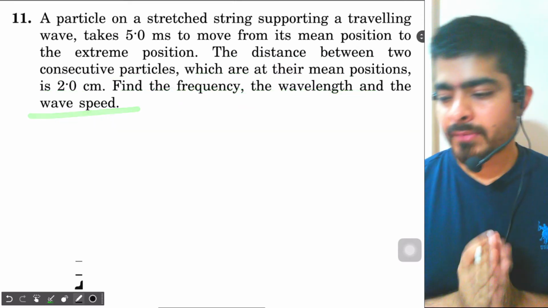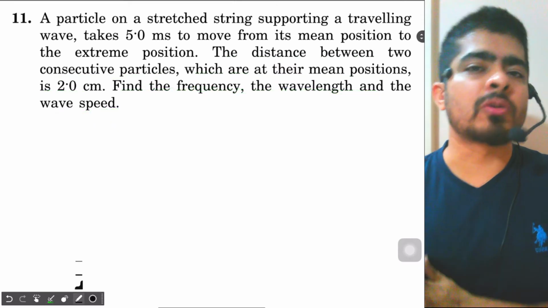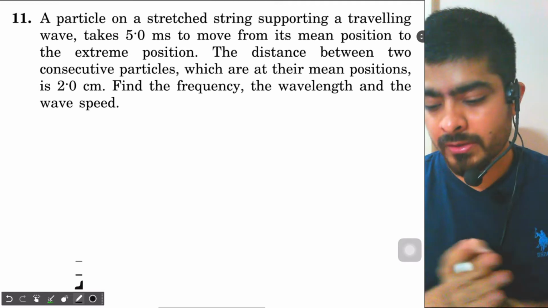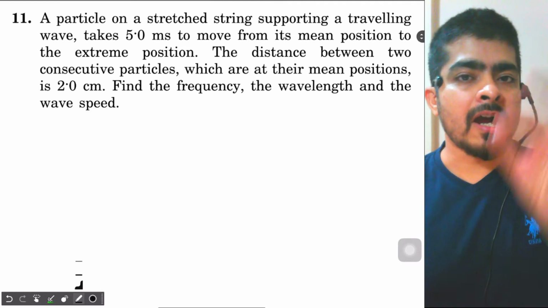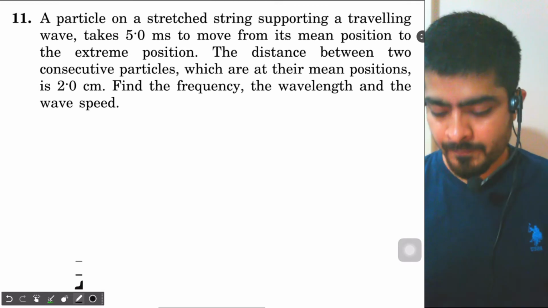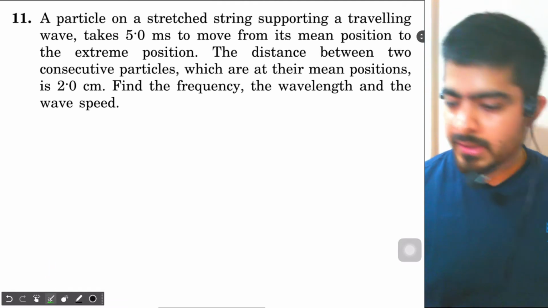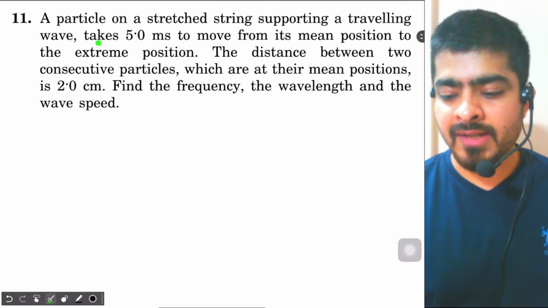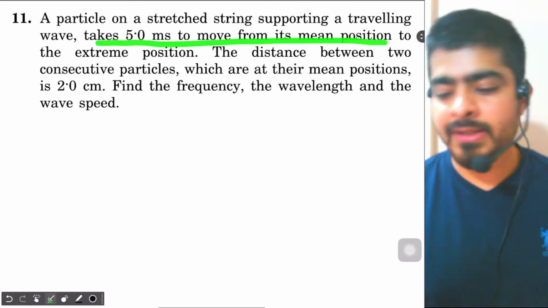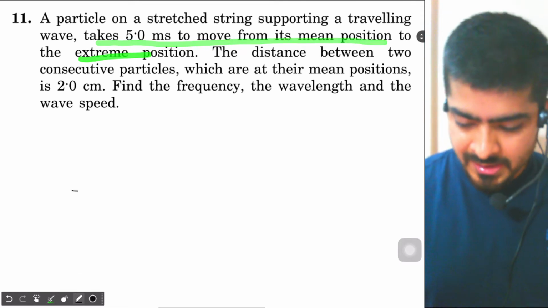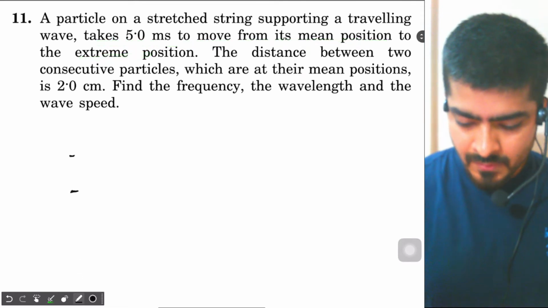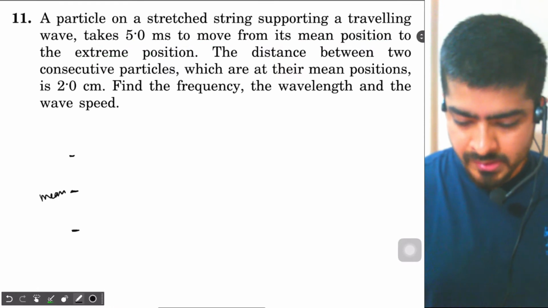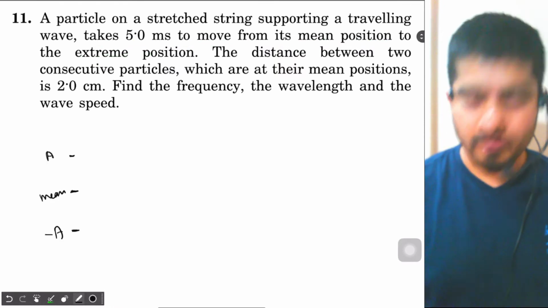Now understand something. When we have a sinusoidal wave passing through a string, then the particles of the string are performing SHM up and down. So here the particle is performing SHM such that it takes 5 milliseconds to move from mean to extreme position. So let's understand over here. This is your mean position. This is the upper amplitude. This is the lower amplitude, right?